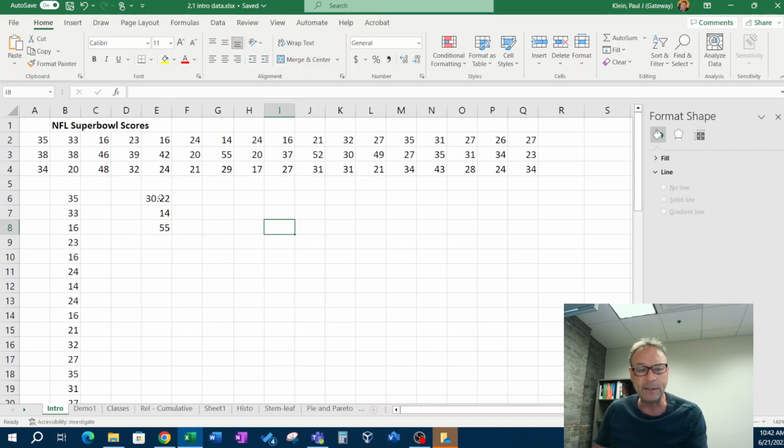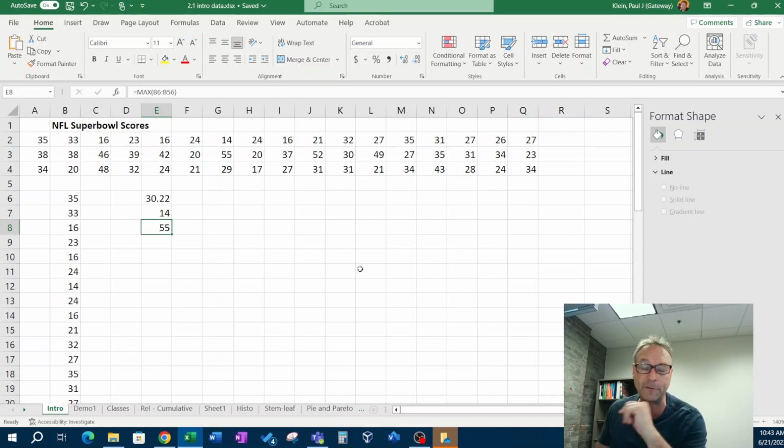So anyway, we can do some things like this to tell us a little bit more about the data. Like if I want to make a bet, it's not likely that a team's going to get more than 55 points, right? That's the max since the beginning of the Super Bowl, okay? So you understand what we're doing. We're trying to describe a set of data, and that's descriptive statistics, okay?